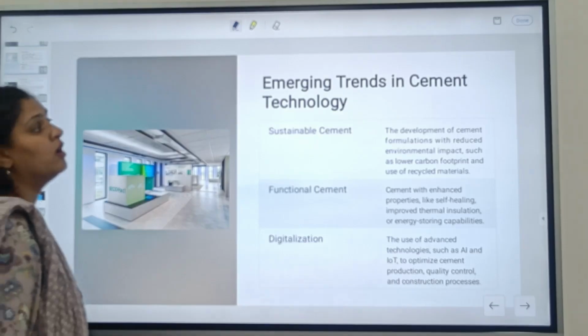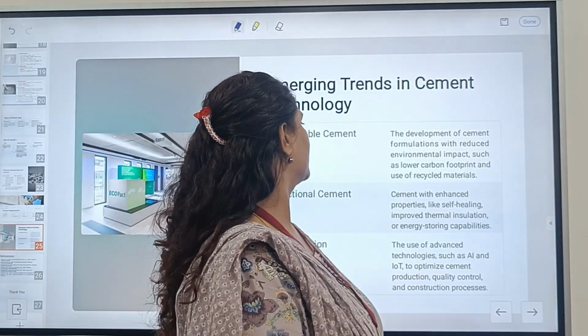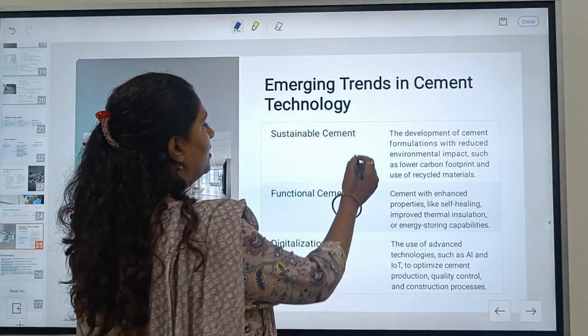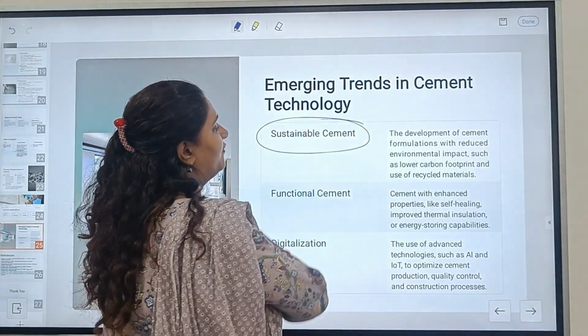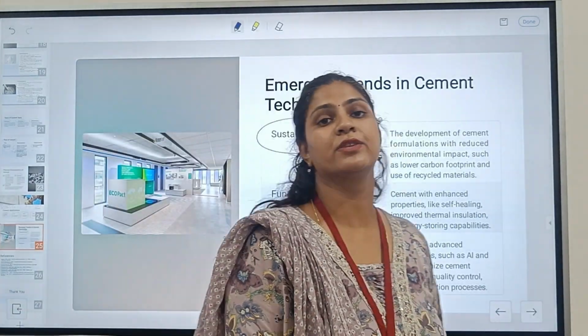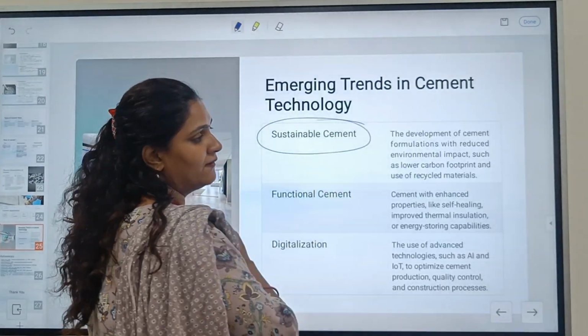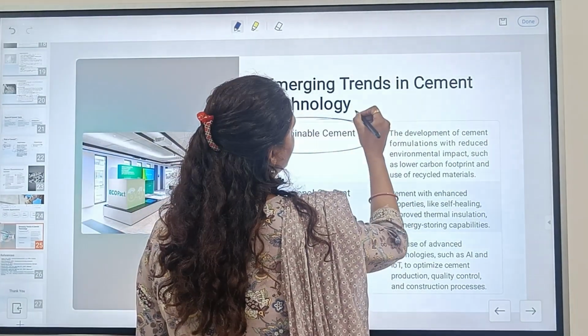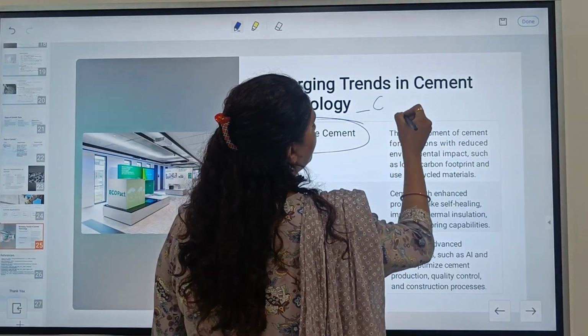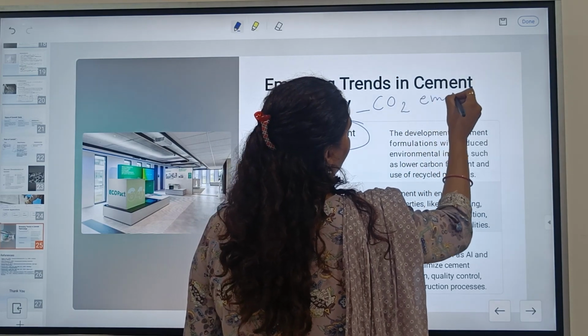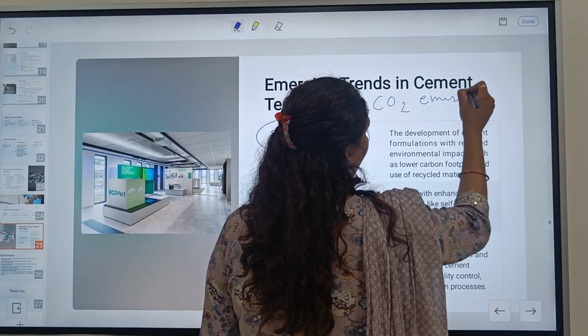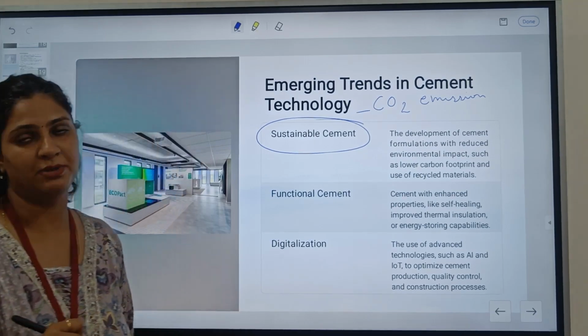The last topic is emerging trends in cement technologies. We have to move forward to sustainable cement. As I have already discussed, cement is responsible for CO2 emissions.